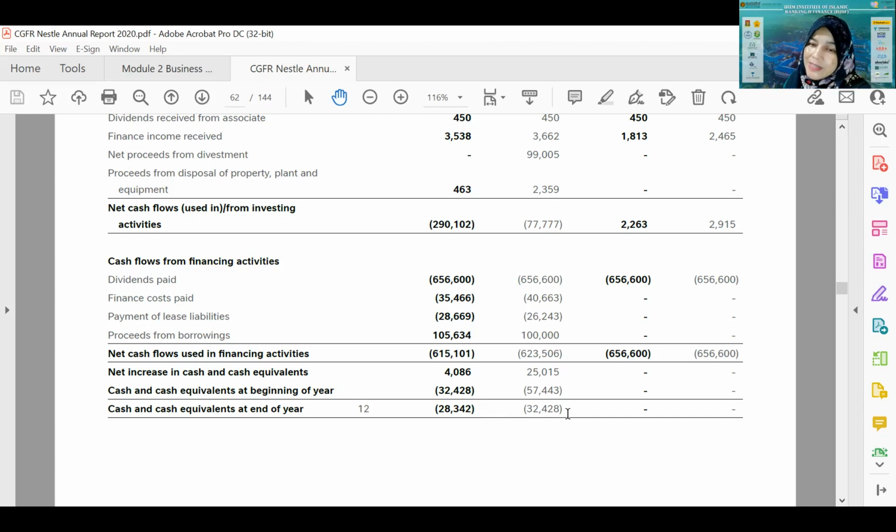Okay, but still it is something that needs to be focused on by the management as well, because it is supposed not to be reported as negative at the end. Supposedly, because if every year it is negative, then it will not be good for the sustainability of the company as well.